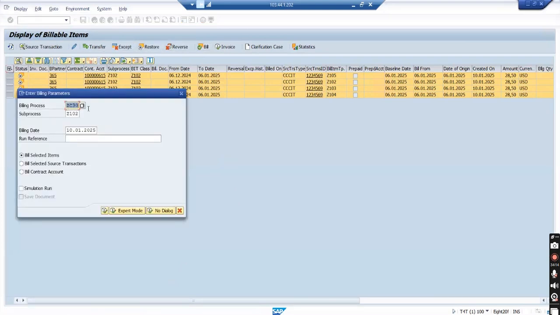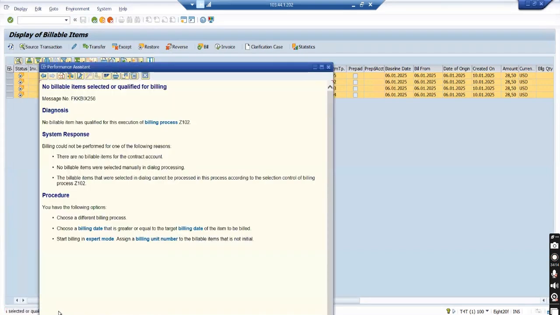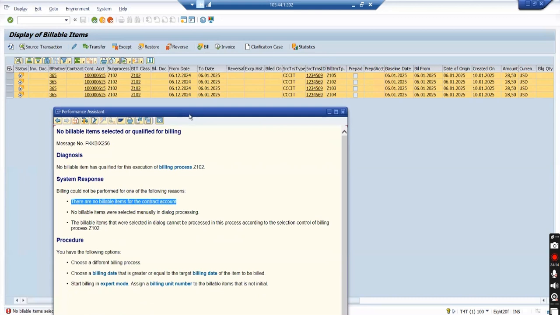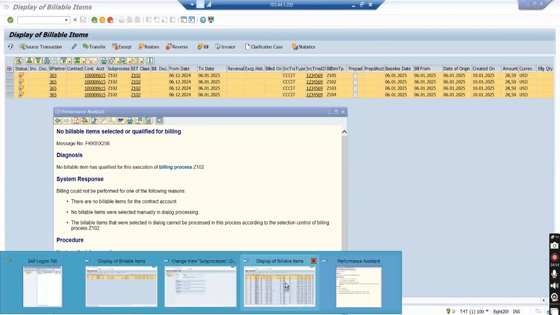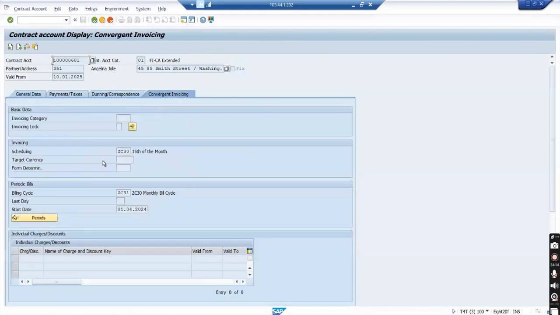In the CA, did we change anything apart from the scheduling, billing cycle scheduling?